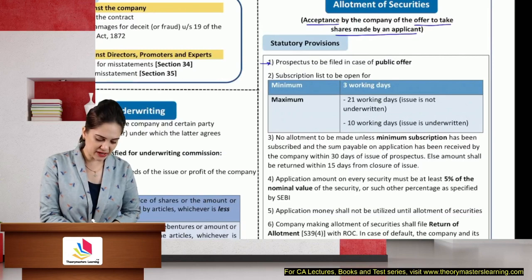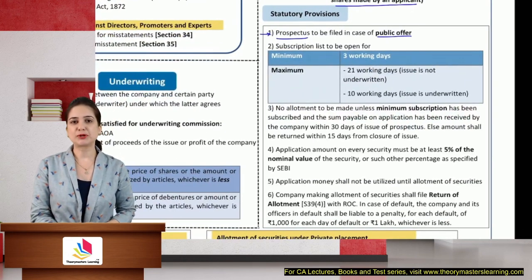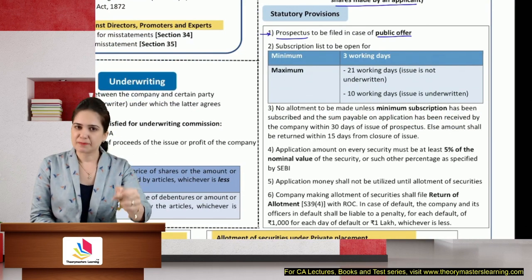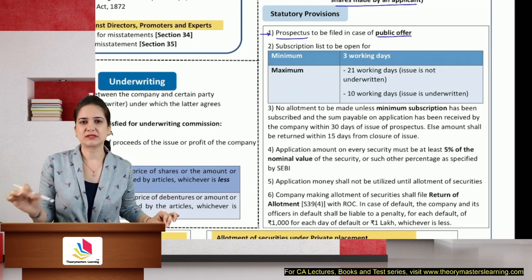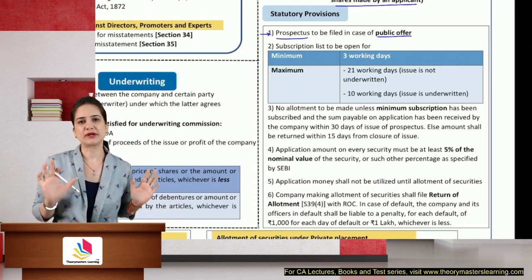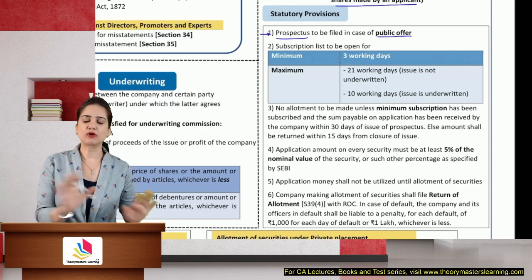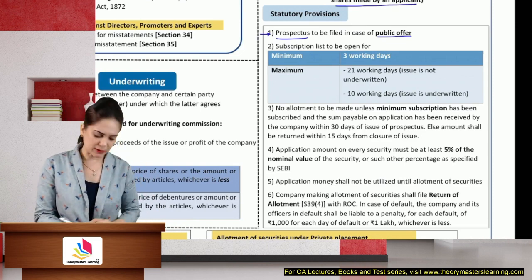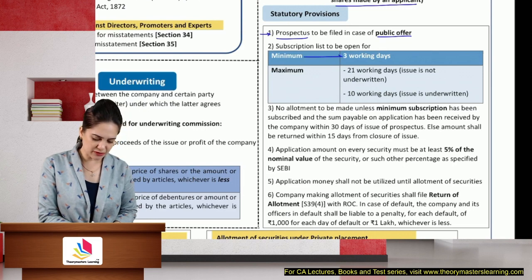Prospectus must be filed in case of public offer. So if you're offering shares to the public, you need to first give a prospectus. Any allotment made without a prospectus, if it's a public offer, will be void. So allotment made without prospectus will be void, but it is required only in case of public offer. Subscription list must be kept open for minimum 3 working days.